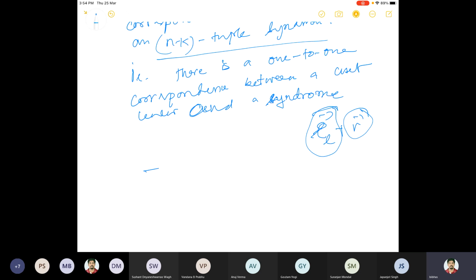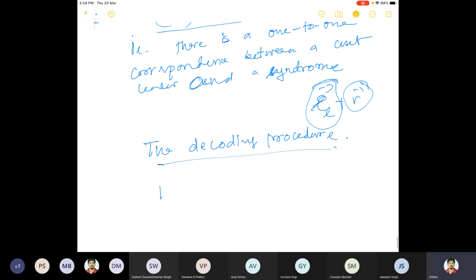So this is the decoding procedure using this one-to-one correspondence. The first step is: R is the received one, so compute R times H transpose, that is the syndrome.